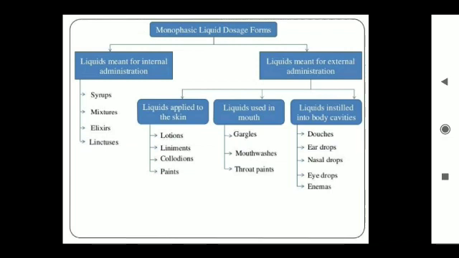Liquids applied to the skin: lotions, liniments, collodions and paints. Liquids used in the mouth: gargles, mouthwashes, throat paints. Liquids instilled into body cavities: douches, ear drops, nostril drops, eye drops and enemas. This is the classification based upon route of administration, either internal or external.